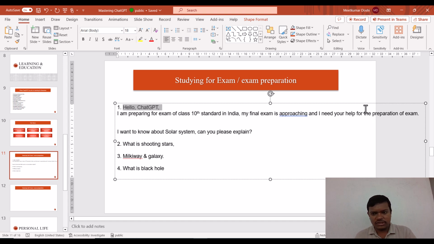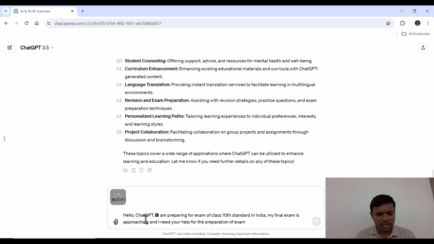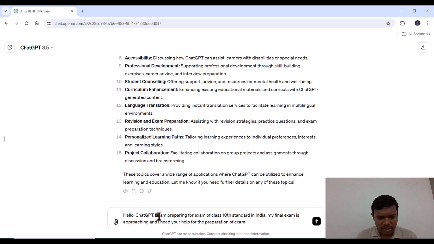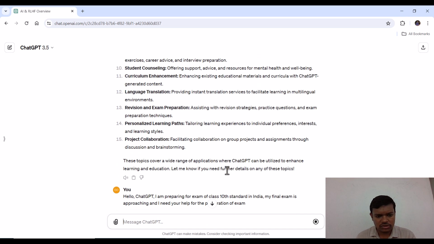So let us copy this. To avoid unnecessary delay, I have copied this part, where we stopped in the earlier tutorial, and we continue with that only. So I have pasted this part, and here let's press enter. So now ChatGPT will help us.